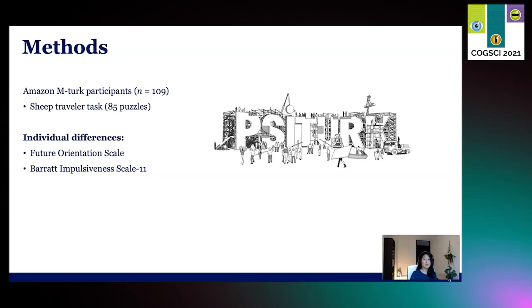They then received 5 comprehension questions, and they had to respond correctly to all of those 5 questions before they were able to continue to the main task. The main task consisted of 85 puzzles.